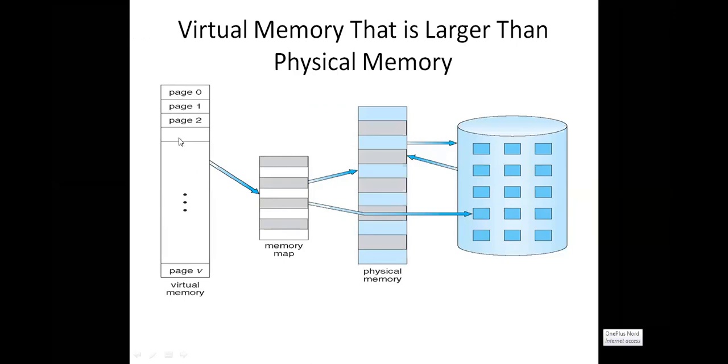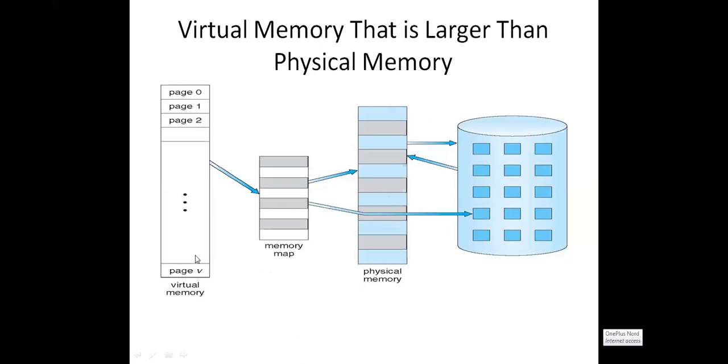The process is divided into pages. As you know, the process is divided into pages and main memory is divided into frames. This particular concept you should not forget. Your user process is divided into pages. Main memory is divided into frames. And this is called the secondary memory, the backing store. If you observe the diagram, what is the size of this particular portion? This virtual memory is bigger than the physical memory.